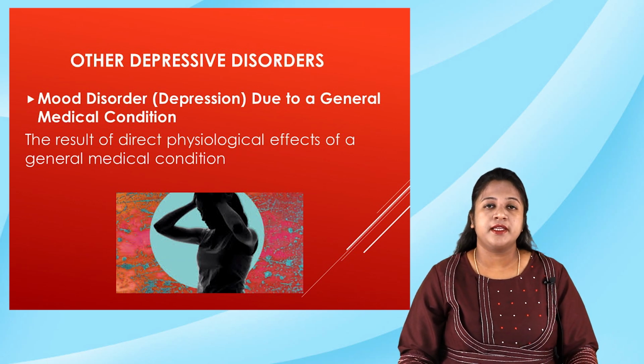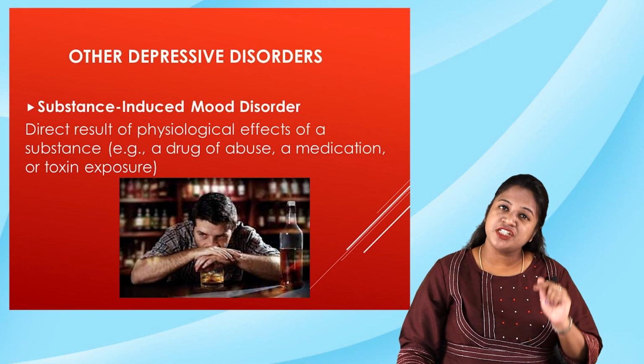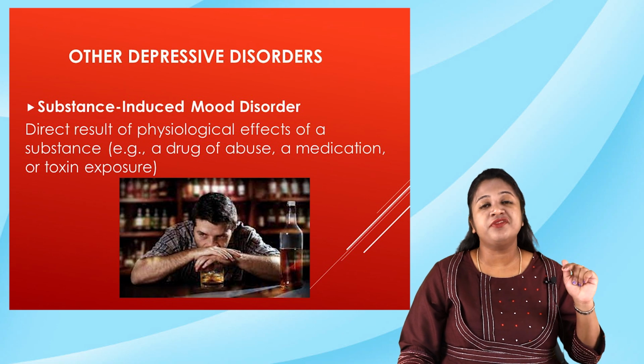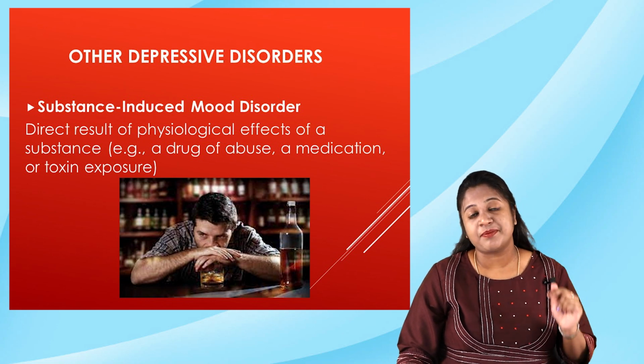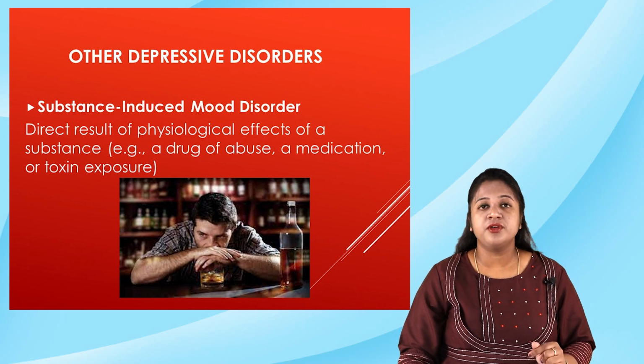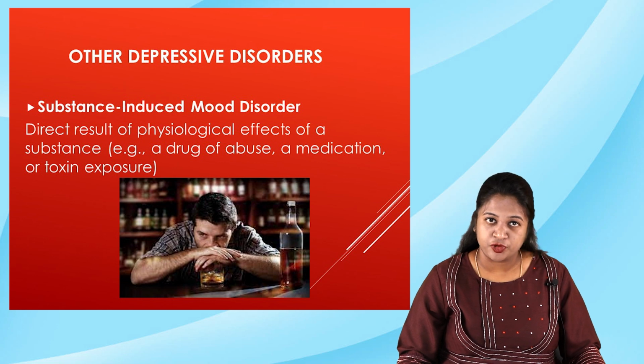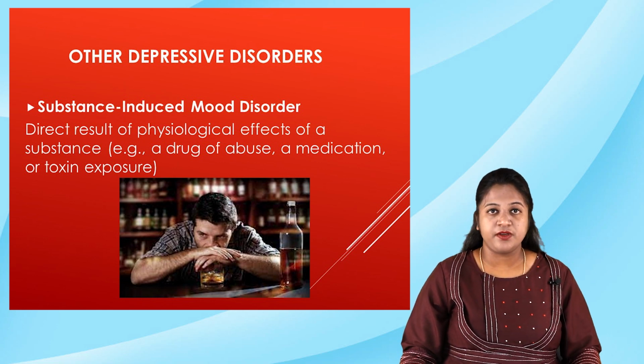In those clients, you can see that the client may have depression or disturbances in the mood. The second one is substance-induced mood disorder. So what is this substance-induced mood disorder? It is because of the physiological effect of the substance of abuse. It can be alcohol, it can be a drug of abuse, anything, the person will have a disturbance in the mood. So these are the other depressive disorders.